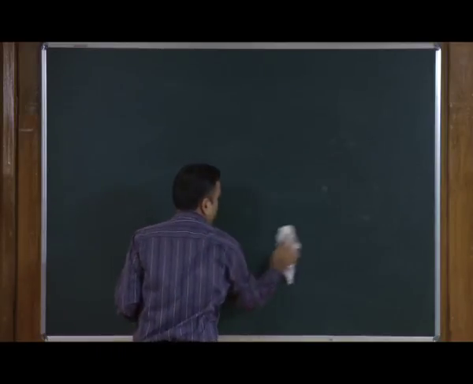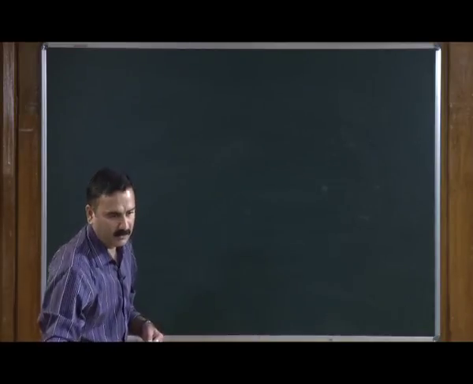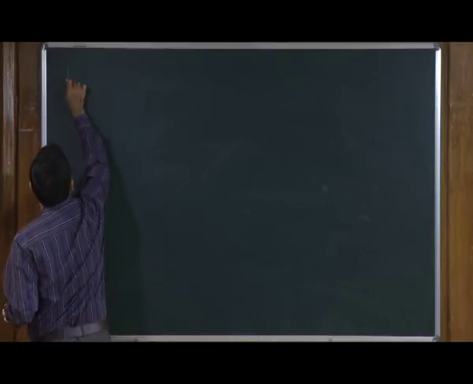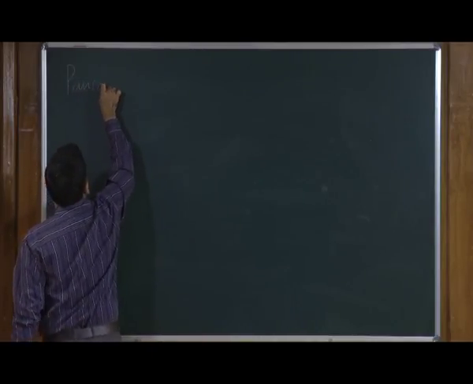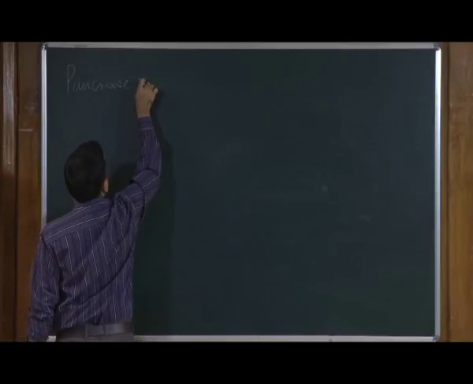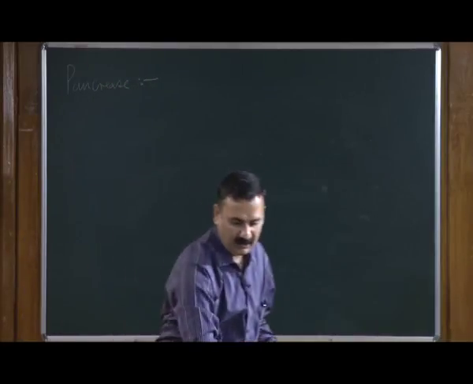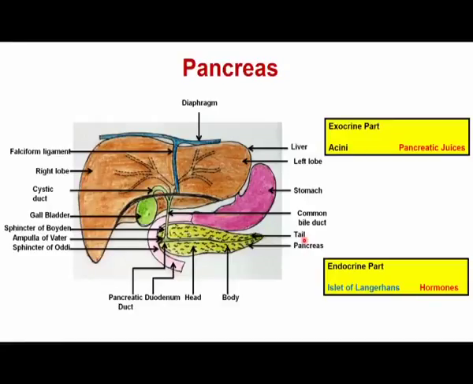So, now we will go to the next organ, and that is called the pancreas. As you can see in the given slide, the pancreas is a soft, compact, lobulated and grayish pink gland, and it lies between the stomach and the duodenum, very close to the spleen.